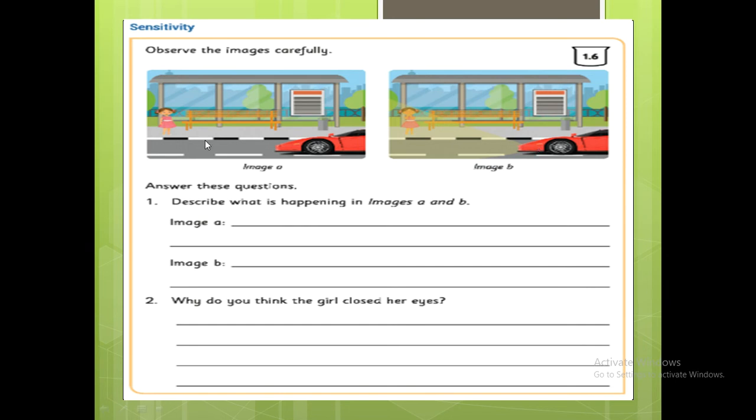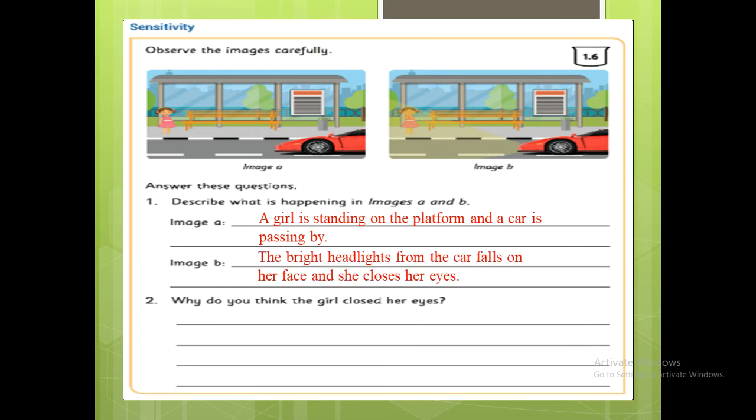Okay, now let us see the question. Describe what is happening in images A and B. Image A: a girl is standing on the platform and a car is passing by. So children, you can write this answer in your notebook. Next, what is image B?